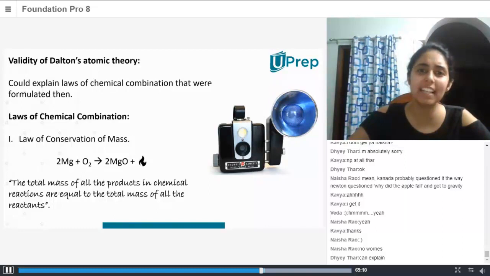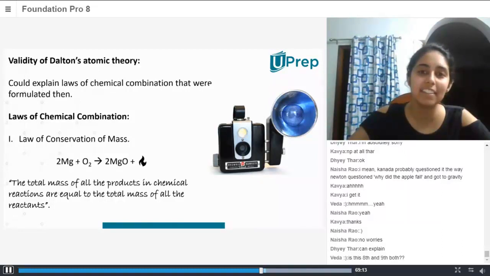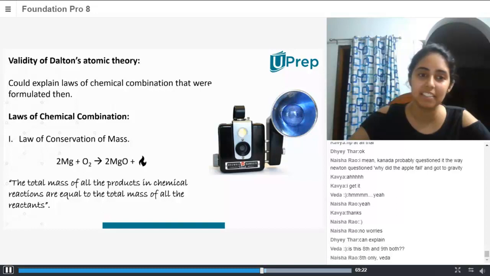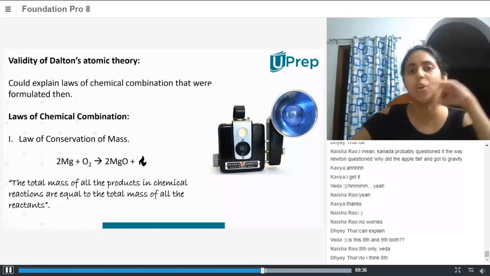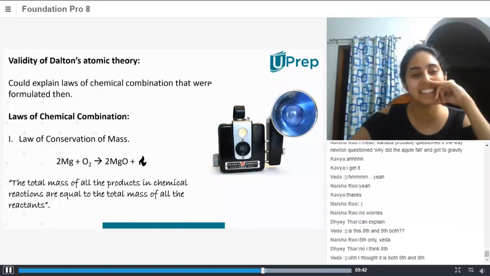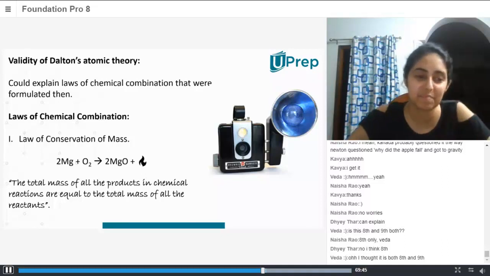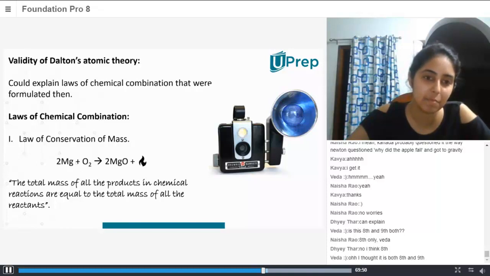Okay, did everybody understand that? That won't be called a theory then, because you have proven it, like you have evidence of it there, so that won't exactly be called a theory then, I feel. Kavya, he theorized that his predecessor's theory is incorrect. Okay, so yeah, that's a theory. Yeah, that is a theory. If he gets evidence that he's right, then that won't exactly be a theory. That will be that he was right.